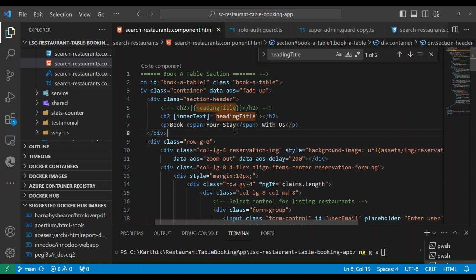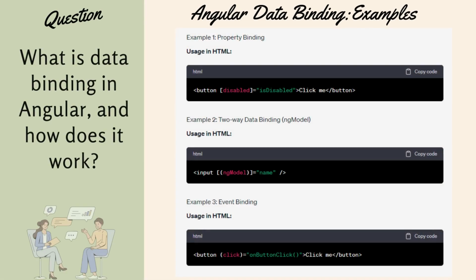Another example of one-way binding is to use the same thing inside any property of the element. The h2 has a property called inner text, and if you put it inside square brackets and use this like this, the value will be evaluated and put into the inner text. This is called property binding. So both are one-way binding: this is interpolation, and this is called property binding.